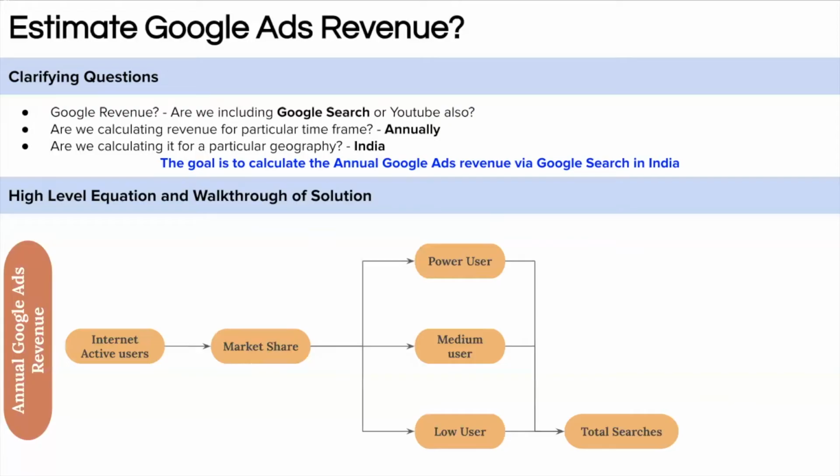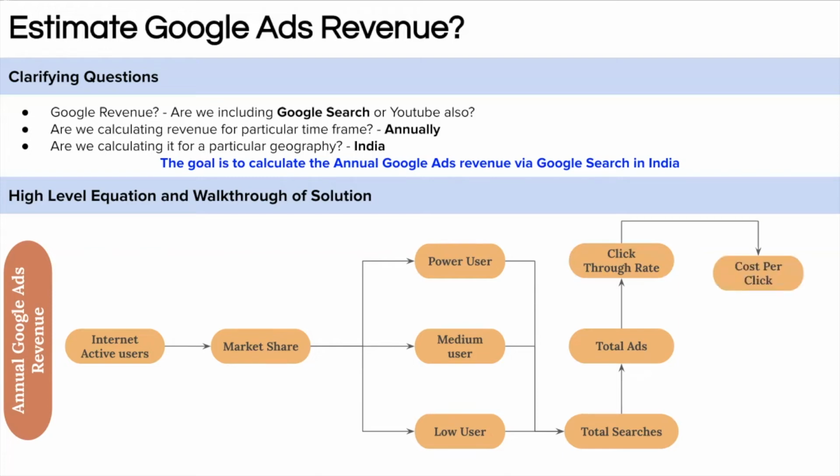After getting the total number of searches, we need to take the fraction of those searches that results in an ad. So there we will get the total ads. Once an ad is shown, we need to take into account how many people are actually clicking on this ad. That is the click-through rate. Because not everyone clicks on the ad, right? So we have to take into account the click-through rate as well. After that, we have to think about the cost per click. So what does cost per click mean? After clicking on a particular ad, how much the advertiser is paying.